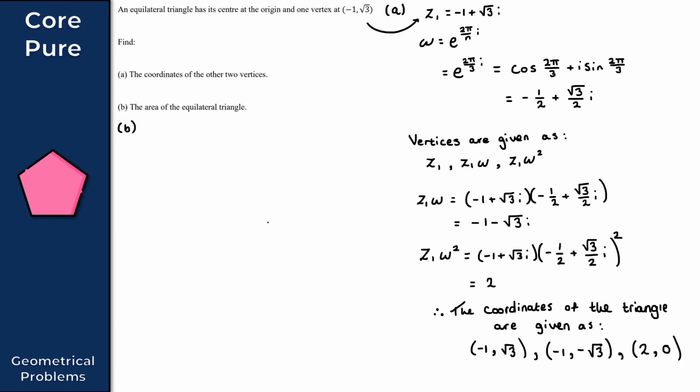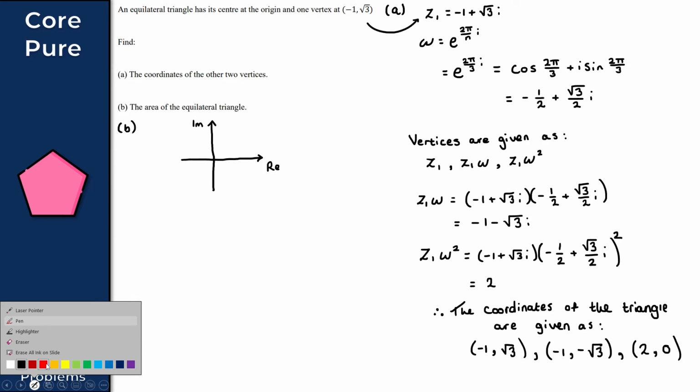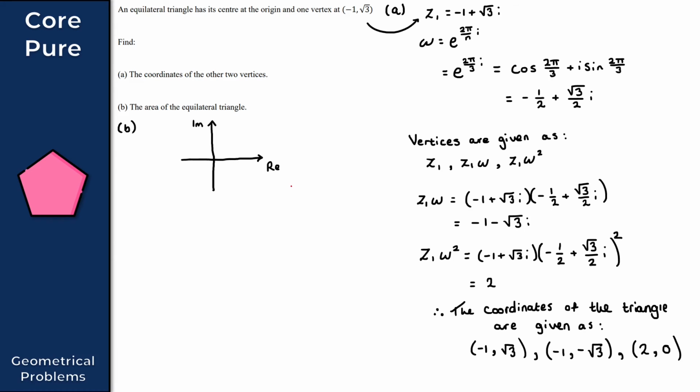So let me just draw a quick sketch here just to help illustrate this problem. Doesn't have to be perfect, by the way, just so we can see what we're working with here. As you can see, my axes are certainly not perfect, but what I've got here then is the real axis, and we also have the imaginary axis here, okay? And let me just plot the points here in a different color. Let's just do it in red.